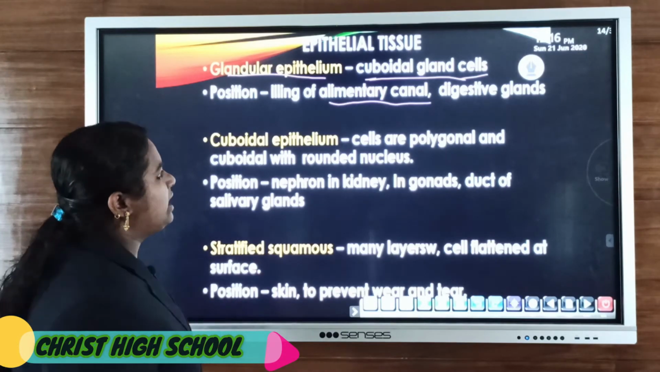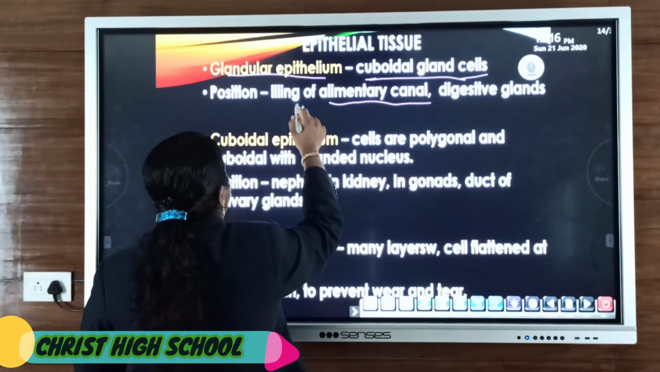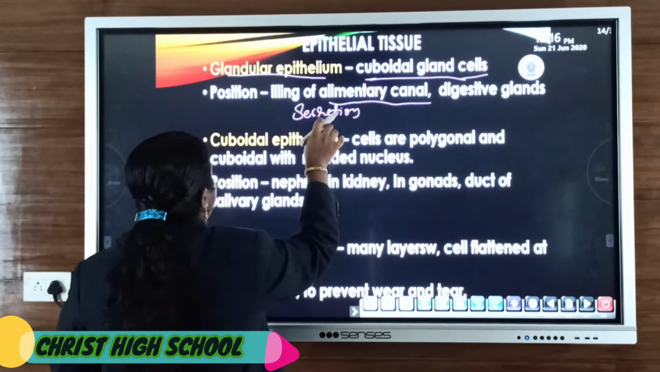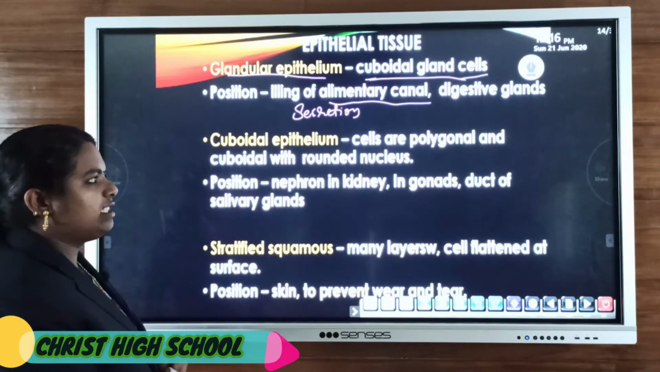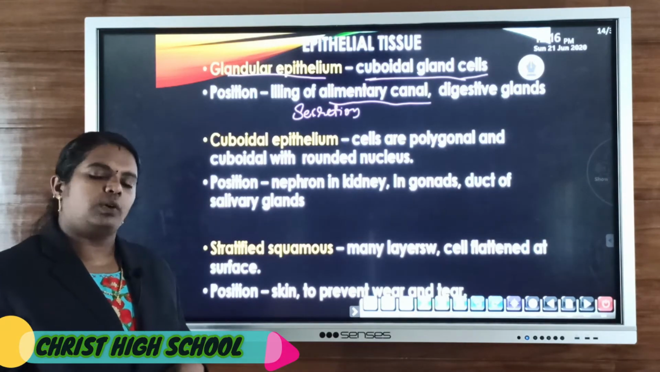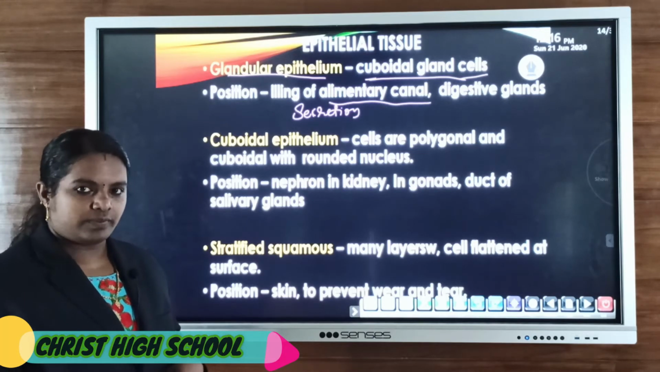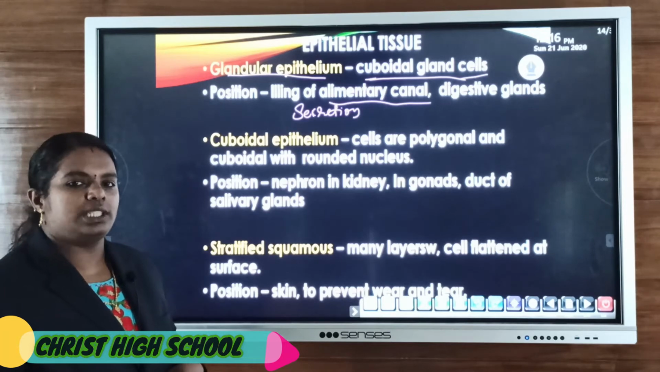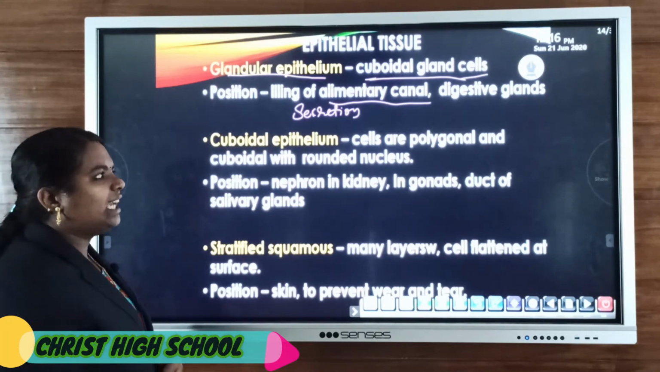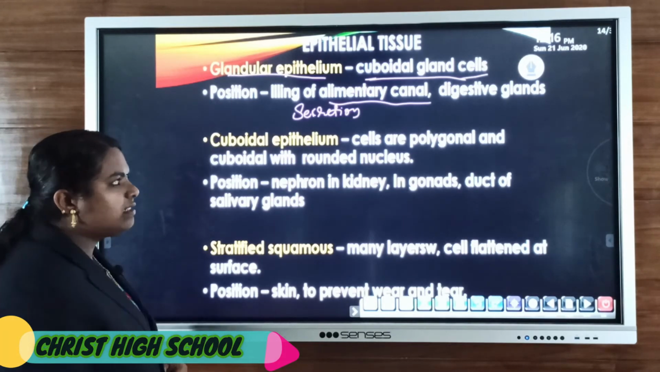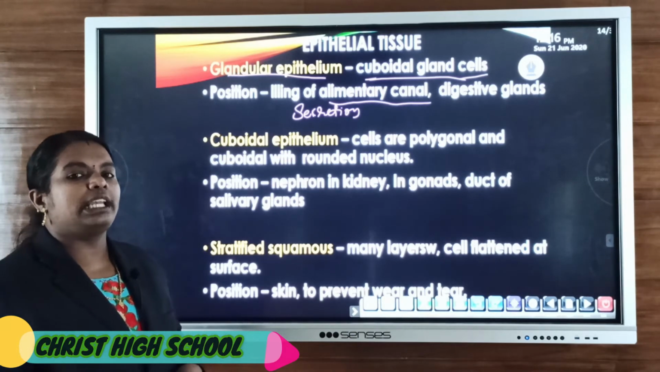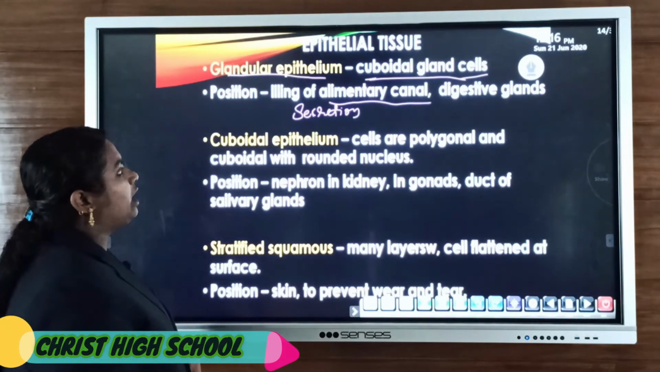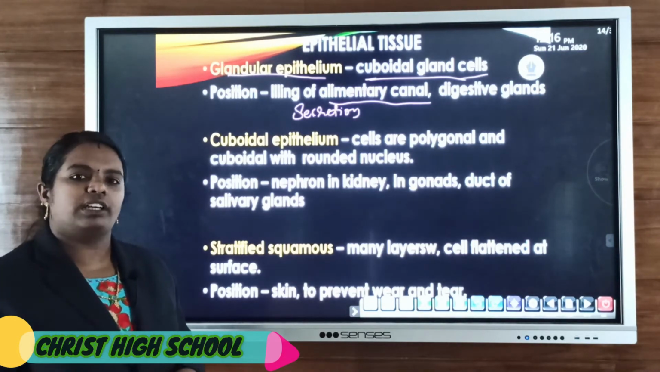Clear? So the main function is secretion. They are glandular epithelium, and their main function is secretion, because digestive glands as well as parts of the alimentary canal secrete certain hormones or certain enzymes. That means a chemical secretory function. These enzymes secreted by the digestive glands are mainly responsible for the breakdown of food, or the digestion process. So the main function of glandular epithelium is secretion, or secretory function.